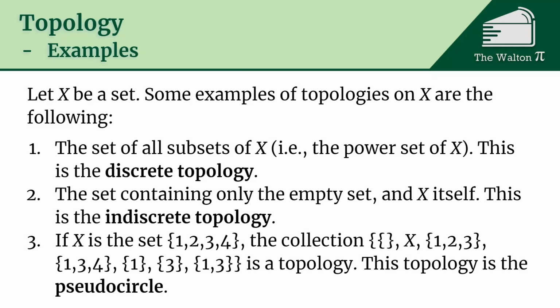Another one is if you have the set 1, 2, 3, 4, then the collection of the empty set, all of X, the set 1, 2, 3, the set 1, 3, and 4, the set containing 1, the set containing 3, and the set containing 1 and 3, this is a topology. This one takes a little bit more work to check, but if we say, okay, it has the empty set and it has X, okay. If we take any two elements and we look at their union, either their union is going to be something that's already here, or it's going to be all of X, which is also here. And if we take any intersection, that's also going to be an element of this.